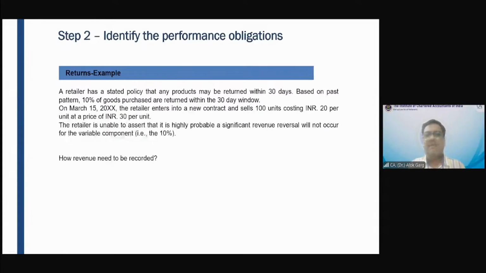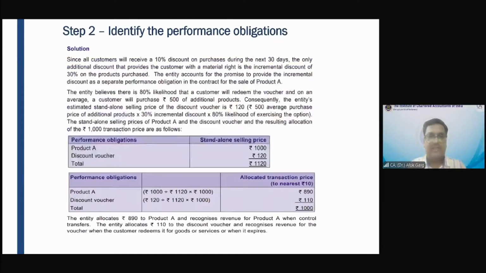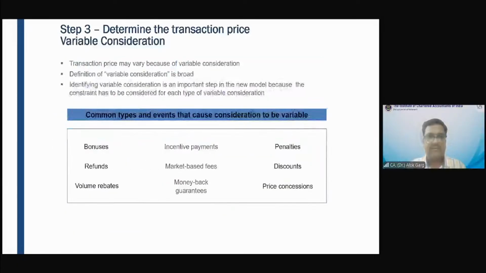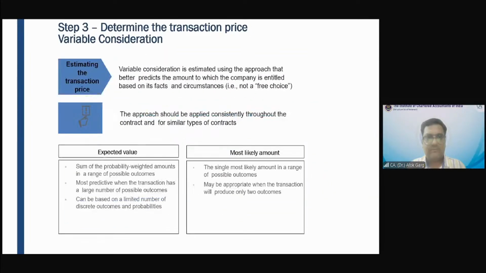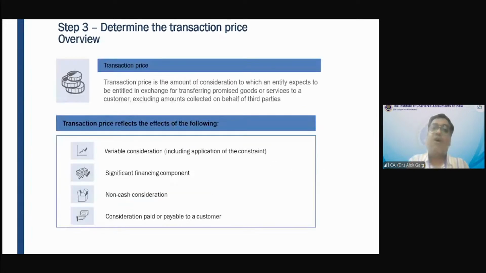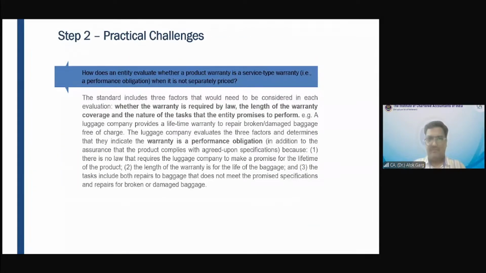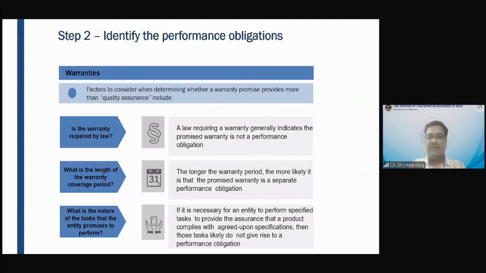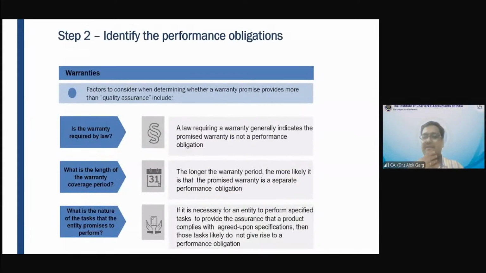This refund liability I have already covered on 18th of May. This part I have covered. Let me discuss warranty, right? There are two types of warranty. Can anyone tell me what the two types of warranty are? Generally, there are assurance type warranty and service type warranty.